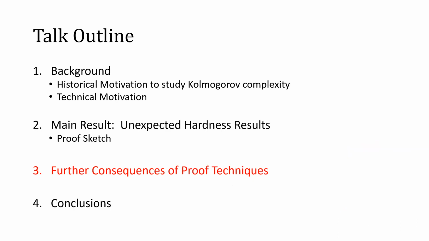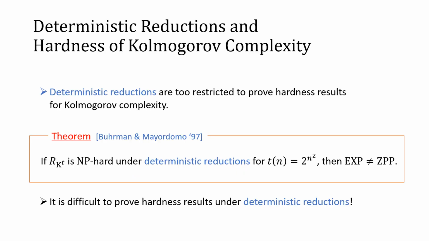So the idea of using the direct product generator can be applied to other questions about Kolmogorov complexity. Let me explain some consequences of these proof techniques. In the context of Kolmogorov complexity, deterministic reductions are usually thought to be too restricted a notion to prove hardness results.